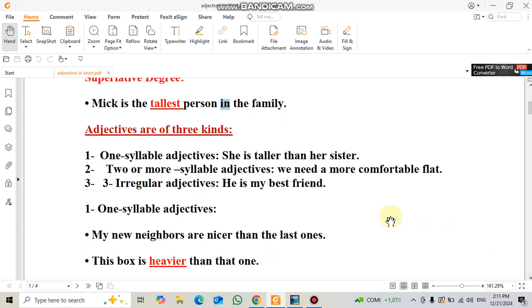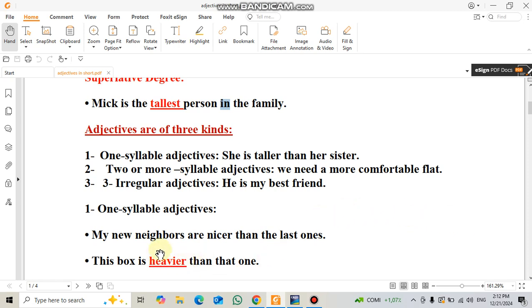Let's look into 1 syllable adjectives in detail. My new neighbors are nicer than the last one. If we look at the word nice, we will find that it ends with e. So we add just r when we make a comparative adjective.